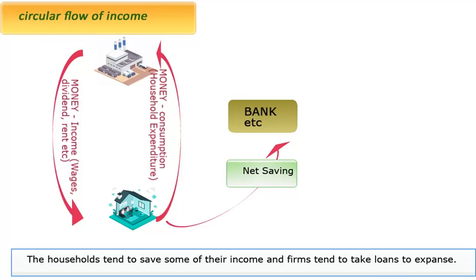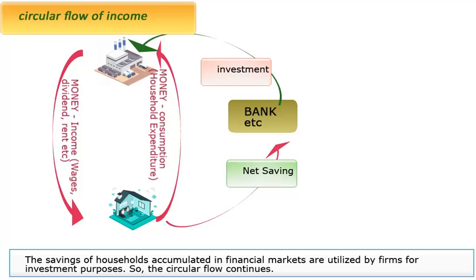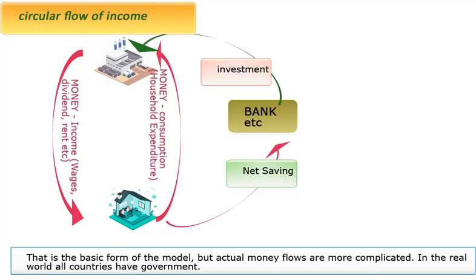The households tend to save some of their income and firms tend to take loans to expand. The financial institutions or the banks make this possible. The savings of households accumulated in financial markets are utilized by firms for investment purposes. So, the circular flow continues. That is the basic form of the model, but actual money flows are more complicated.